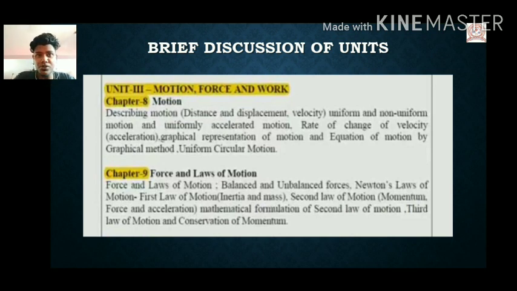See, the basic is motion. After that we need to deal with forces and laws of motion. It has balanced and unbalanced force. Newton's laws of motion, you can mark here, are very important in this unit. The first law of motion deals with inertia and mass, the second law of motion deals with momentum, force and acceleration, and the third law of motion deals with all the possibilities of motion, action and reaction. We need to understand conservation of mass and conservation of momentum also.